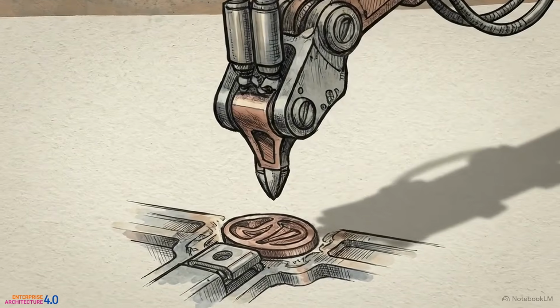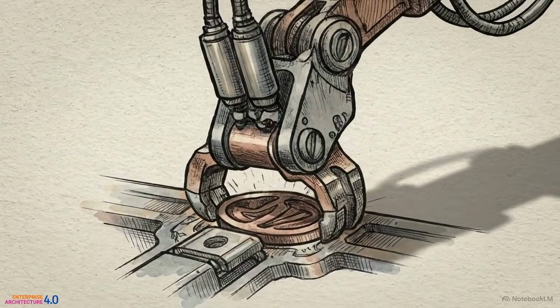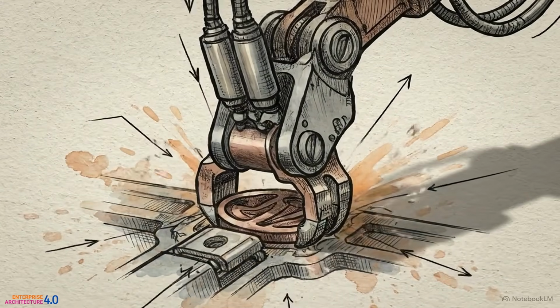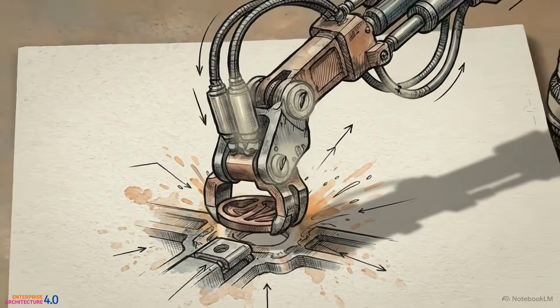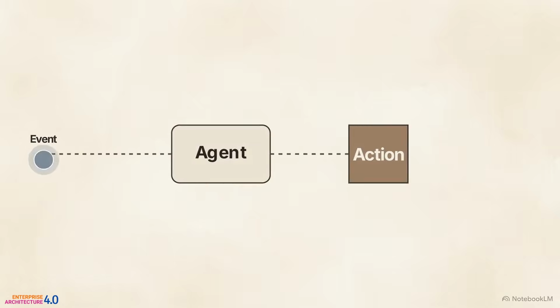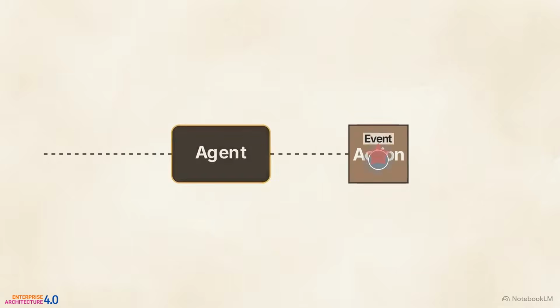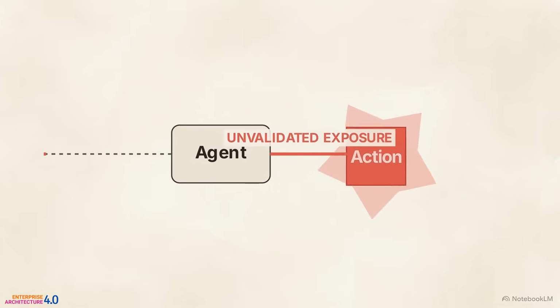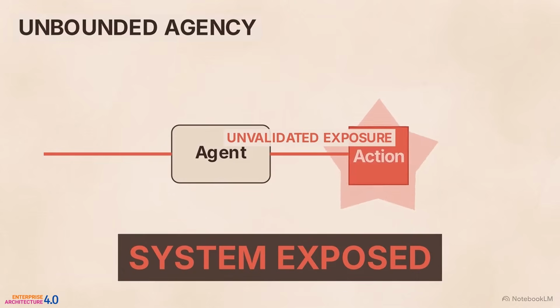Look at the sheer speed of this mechanical assembly arm clamping down. When an autonomous system detects a signal and reacts instantly to alter the physical or digital world, it operates without a human in the loop. If a signal directly prompts an agent to execute an external action, the system enters an unvalidated state. This direct event-to-effect execution is known as unbounded agency.